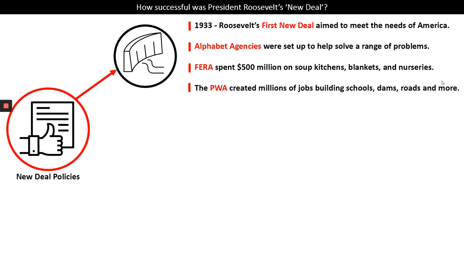Roosevelt set up something called alphabet agencies to help solve a range of problems. They're called alphabet agencies because they have lots of long, complicated names, but they are reduced down to acronyms like FERA or the PWA or the CCC or the TVA. FERA, for example, the Federal Emergency Relief Administration, spent $500 million on soup kitchens, blankets, and nurseries, helping poor, unemployed, and homeless people, and then providing nurseries so that women could also start to work again.